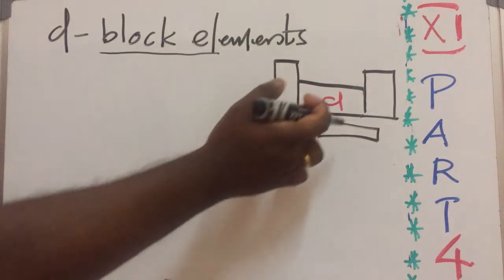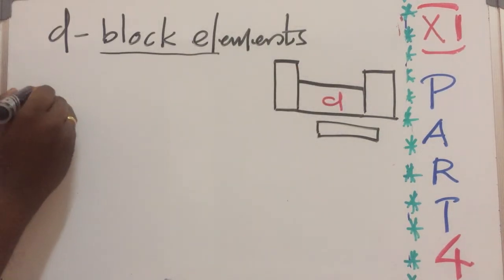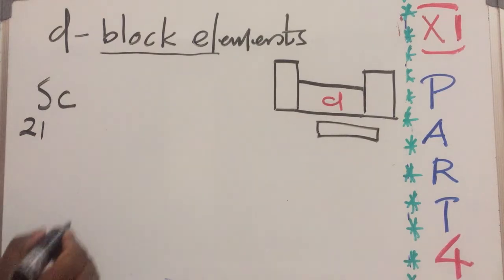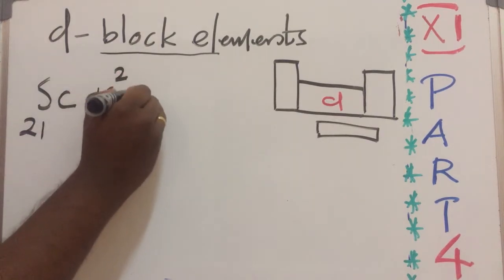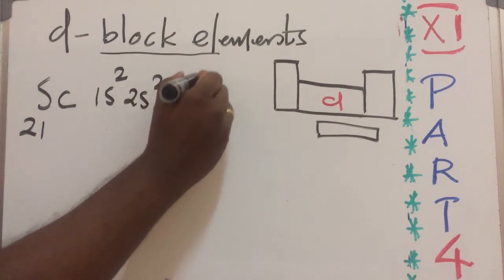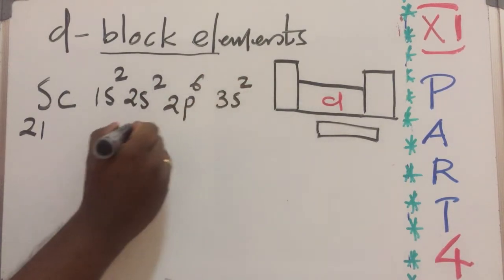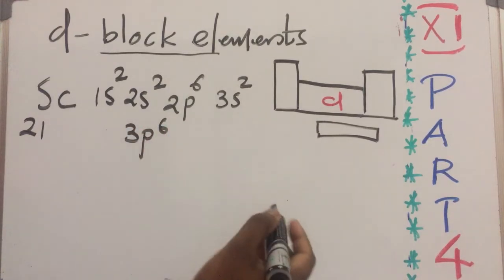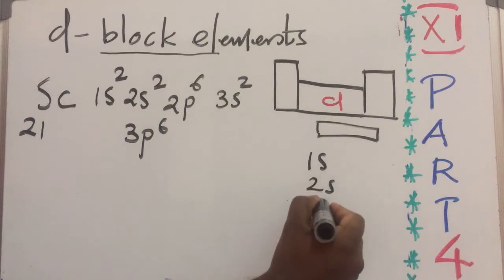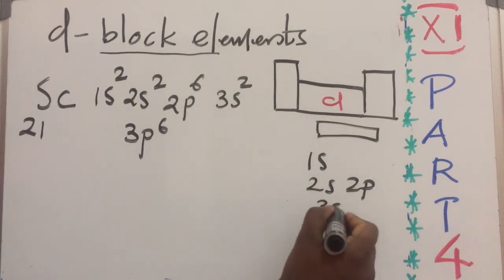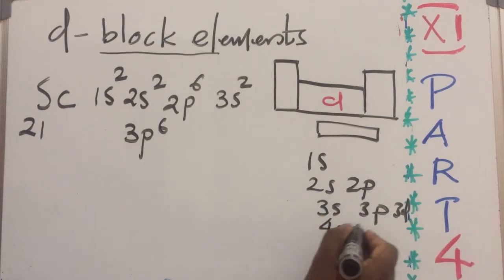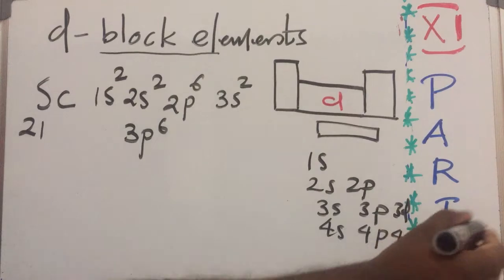Let's see some examples of d block elements. One example is scandium, atomic number 21. Okay, and how to write the electronic configuration? 1s2, 2s2, 2p6, 3s2, 3p6. After 3p6, what is next? Do you remember the Aufbau principle? 1s, 2s, 2p, 3s, 3p, then 4s, 3d, 4p, 4d, it goes like that.